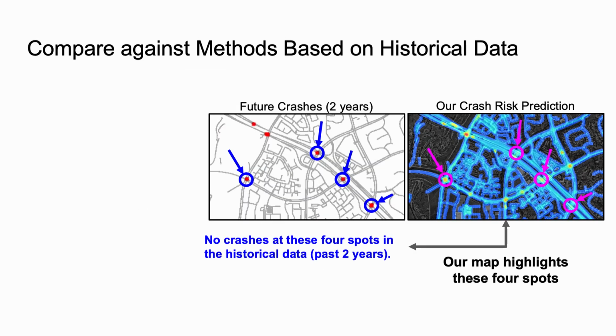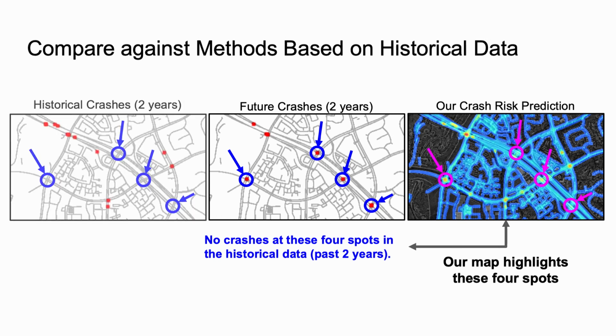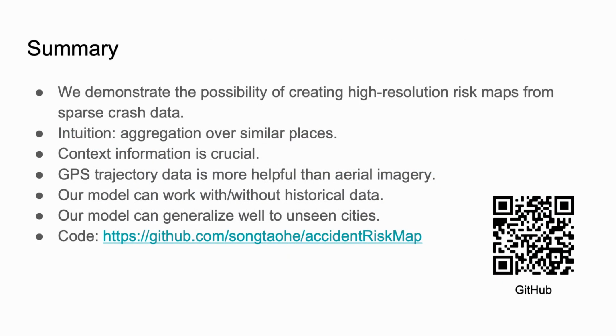For example, in this region, our map successfully highlights several places of crashes, where there were no crashes before in the past 2 years. We highlight some interesting results here.